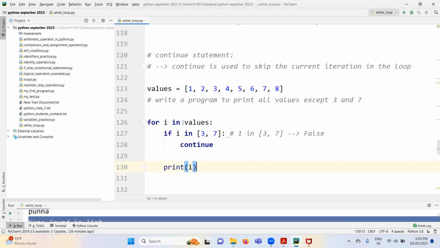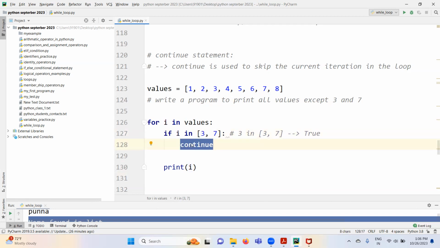After that, it will get the next value, 2, right? Now i is equal to 2. 2 in 3, 7. Is it true or false? False only, right? So it will come here and execute this. After that, the value is 3. 3 in 3, 7 is true now, right? Once the if condition is true, the if block is going to execute.